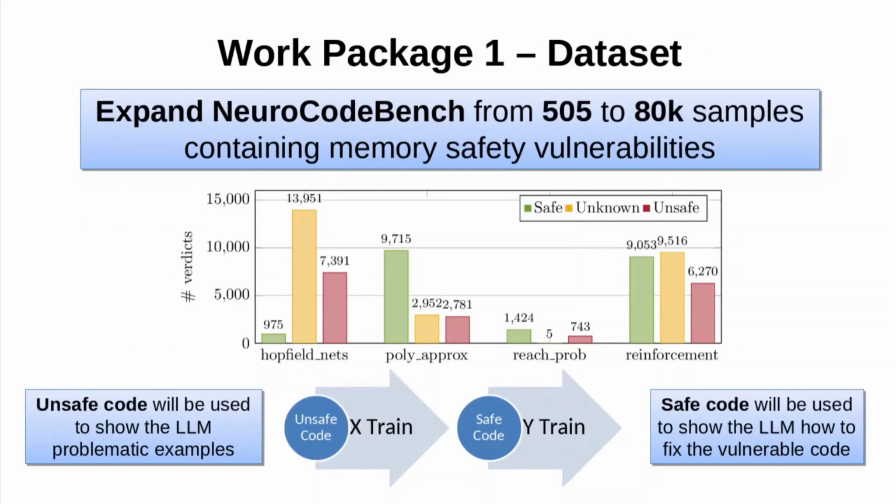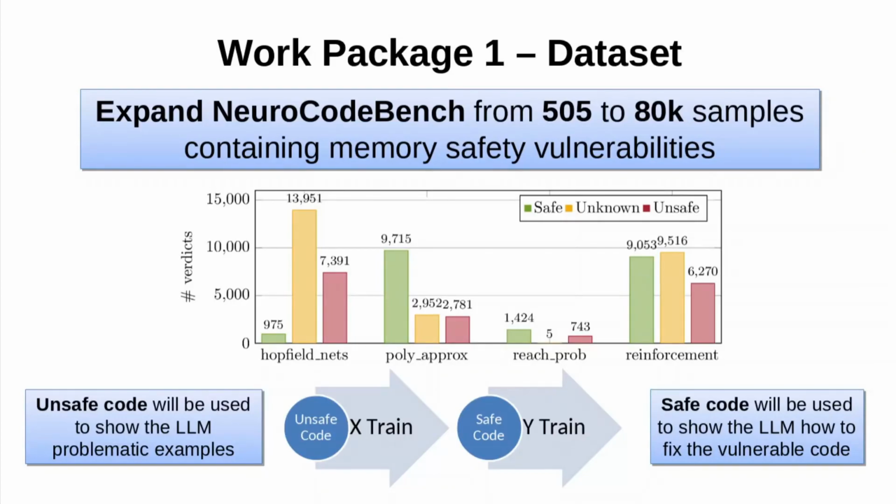So for work package 1, we grabbed the NeuroCodeBench, which was around 505 samples, and we used program mutations to expand it to 80,000 samples, which contain memory safety vulnerabilities. The original NeuroCodeBench contained AI safety vulnerabilities, which was used as a benchmarking tool to test software verifiers, and the expanded dataset was limited to just memory safety vulnerabilities. The mutated code produced safe and unsafe code.